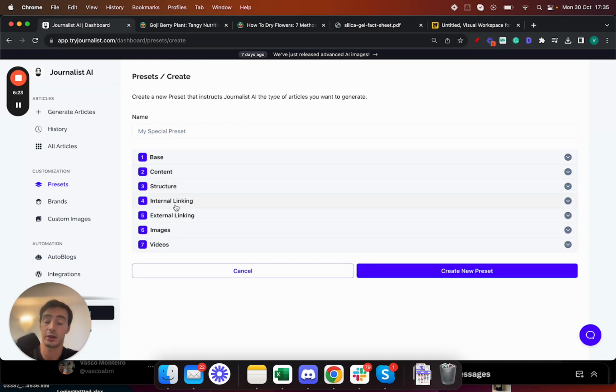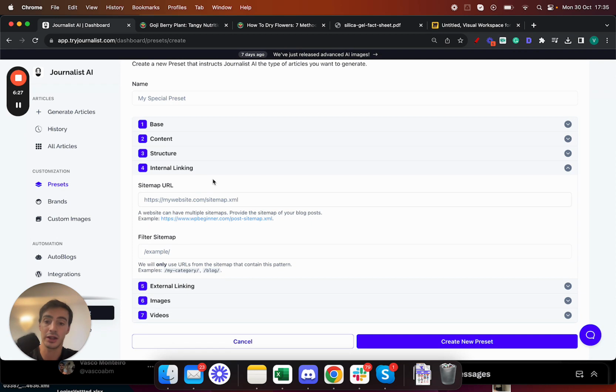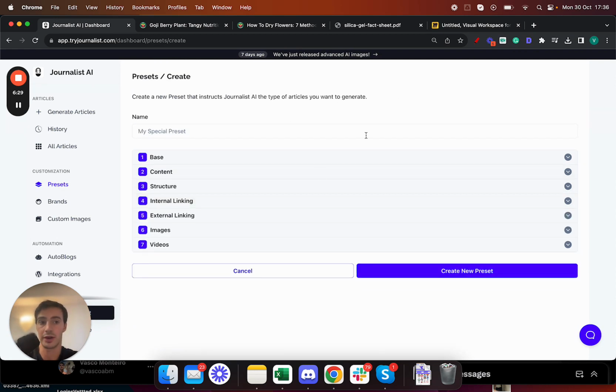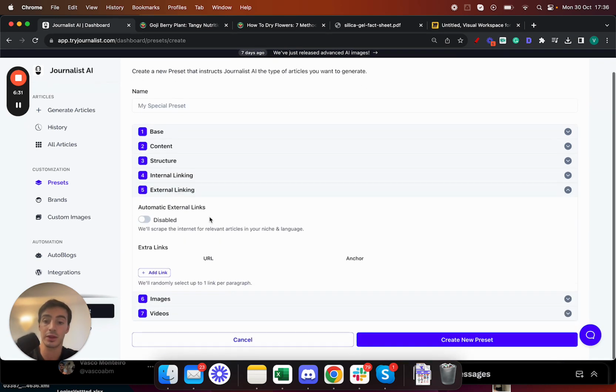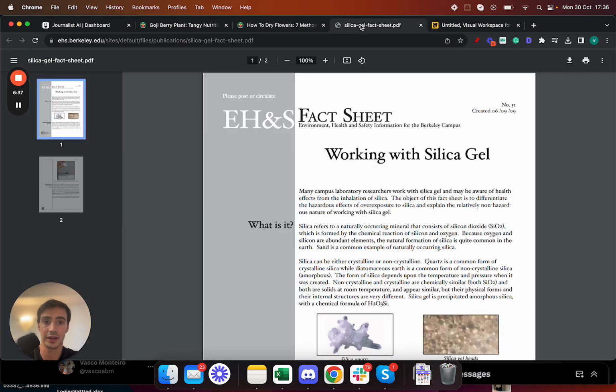You can have automatic internal linking, right? So the articles you generate will interlink between each other. You can have automatic external links, so having your articles link out to authoritative sources in the niche. For example, this article right here linked out to this paper on whatever this is, right?